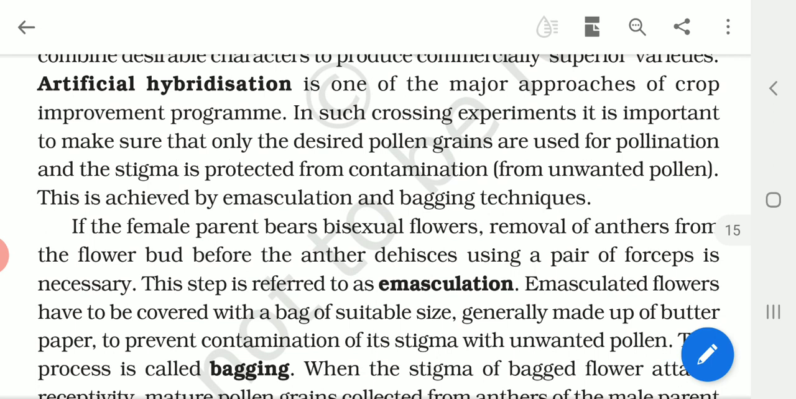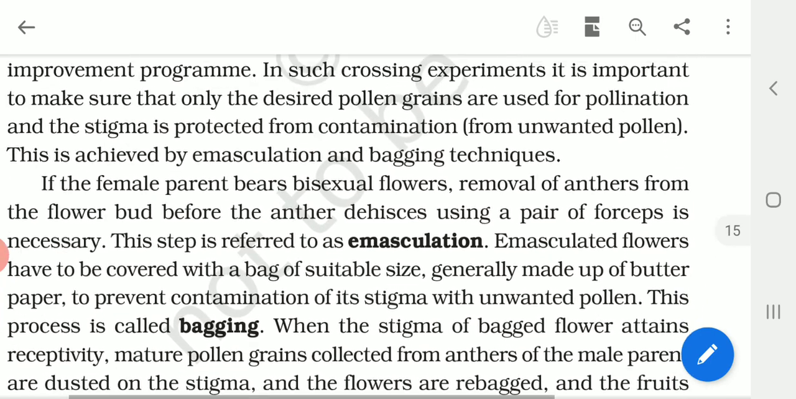There are certain techniques by which we are able to do this, and since it is done by plant breeders, by humans, it is called artificial hybridization. There are certain techniques to achieve this. They are called emasculation and bagging techniques. What is emasculation?